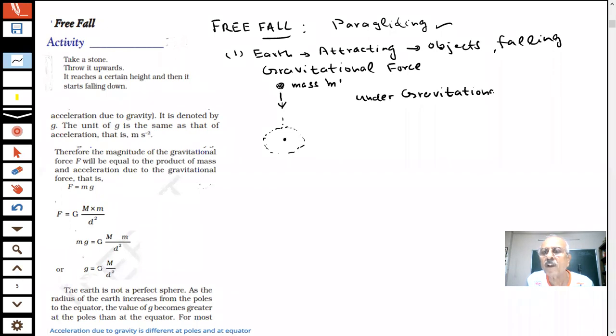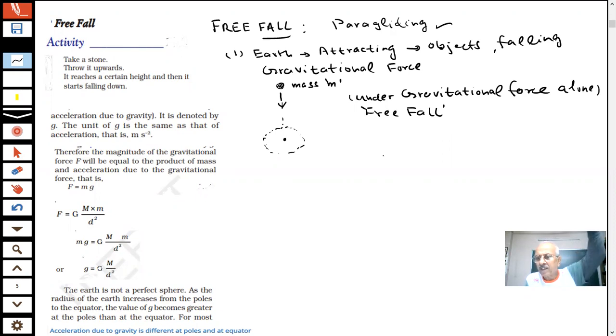Under gravitational force, what do we call this? We call it a free fall. Free fall, student. So whenever objects are falling towards the earth under this gravitational force alone, we are calling it free fall. Do you understand what I said about free fall? Objects falling towards earth under gravitational force only.